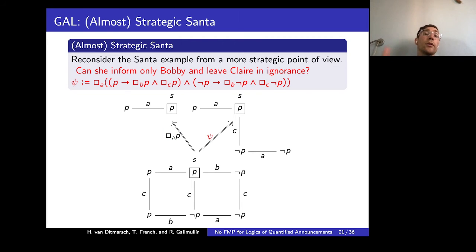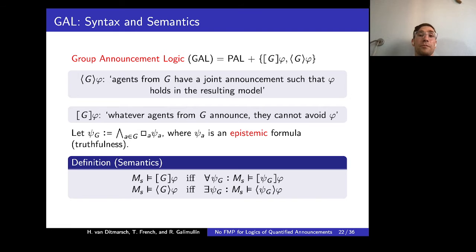And she can also inform only Bobby about that fact and leave Claire in ignorance, announcing, again, a convoluted announcement, but nevertheless reaching the target epistemic goal. So the logic of group announcements is called group announcement logic, which includes this type of operators.